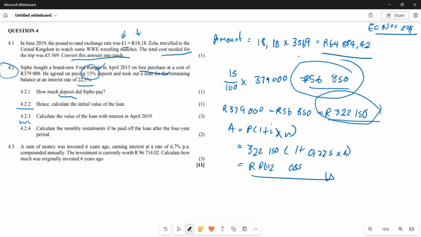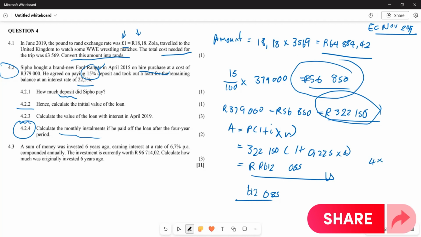And now the second question wants us to calculate the monthly installment if he paid off the loan after a 4-year period. So for the 4-year period, we are going to say this value, 612,085, divided by 4 years.